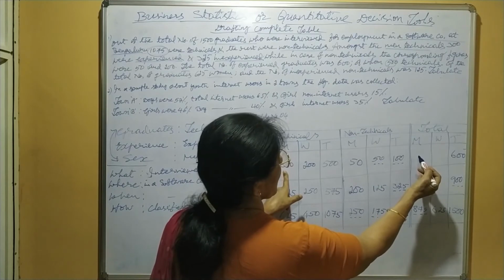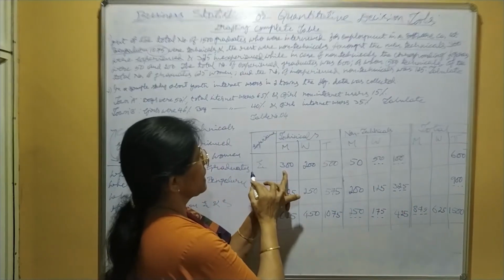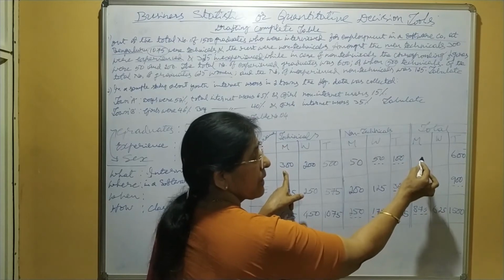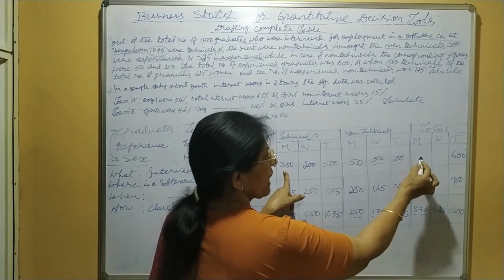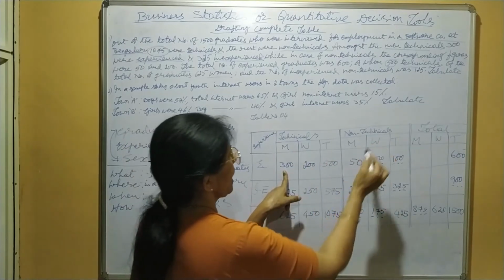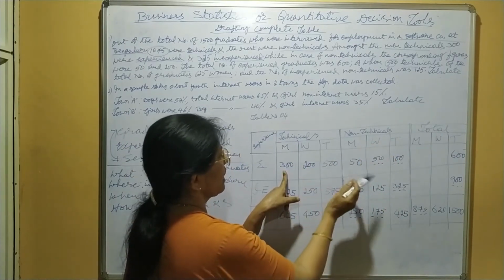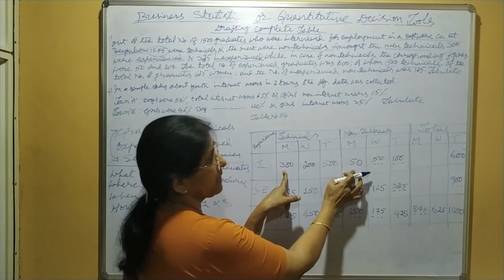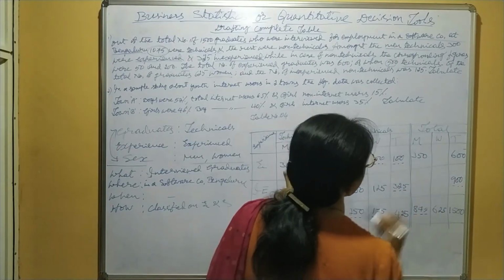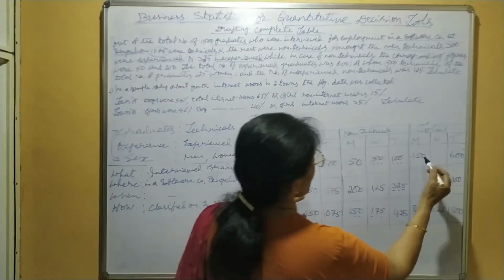This total men means total experienced men interviewed graduates, both technicals and non-technicals, 300 plus 50, isn't it? That means it is 350. Now the remaining you may calculate.